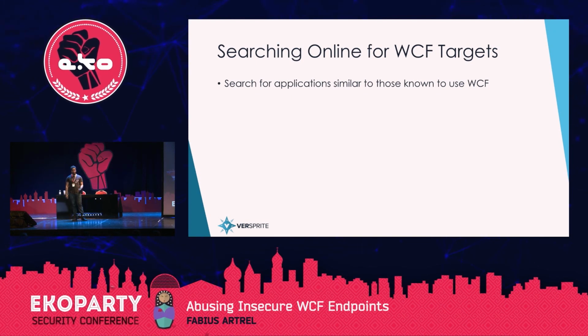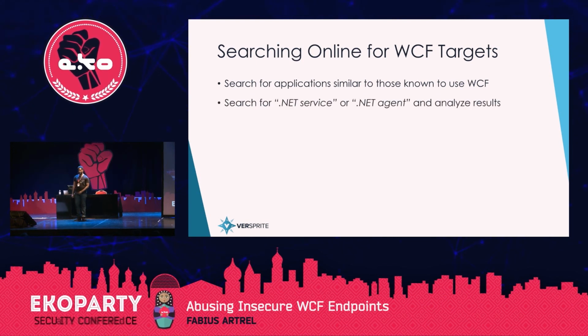When we did our audit of VPN applications, we found one that had a vulnerability in WCF. Then we looked at other VPN applications and saw that they were doing the same thing. So if you look at similar applications, then you're likely to find similar vulnerabilities. The next thing we did was search for .NET Service or .NET Agent on Google. We also looked for .NET Installer and installed the application and saw if any of the services existed that used WCF. This approach wasn't great, but it was fruitful in finding at least one vulnerable application.